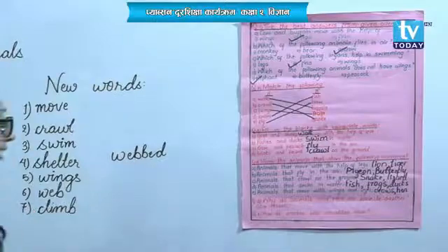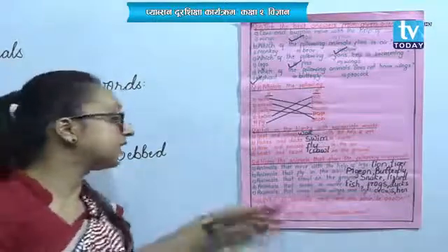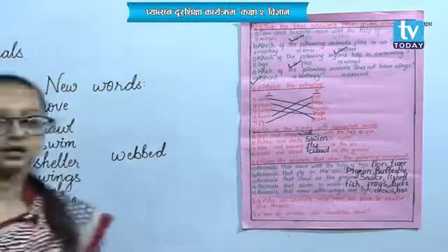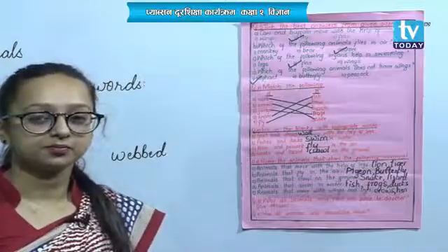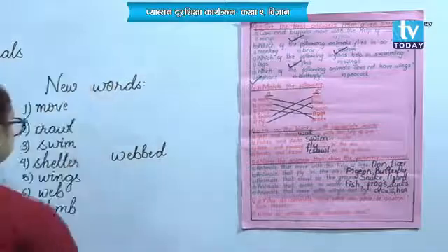Okay. Now, question number 5. Why do animals move from one place to another? Give reason. We discussed the movement of animals, but why do they move from one place to another? Do you have any reason? Let me write this answer over here.